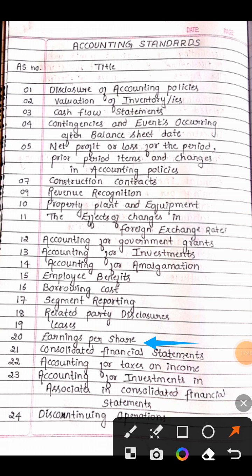So yes, 20 is earnings per share. Yes, 18 is when you become legally eligible to vote, 18 years to a party, so related party disclosure. Right, nice, no? Yes, 18 is related party disclosure. 19 is leases. 20 is EPS. EPS is earnings per share.